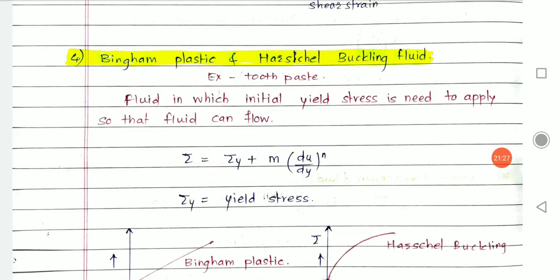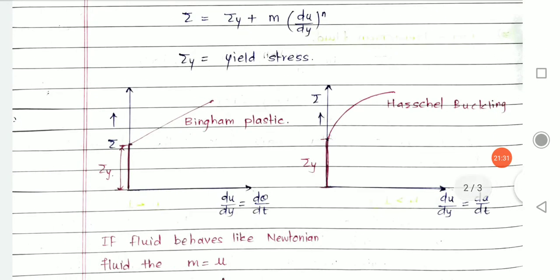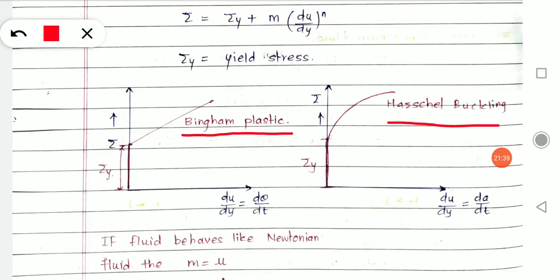Now if I want to show graphically how it behaves, in Bingham plastic and Herschel-Bulkley, both are different categories of the same pattern or same behavior, but there is a little change.